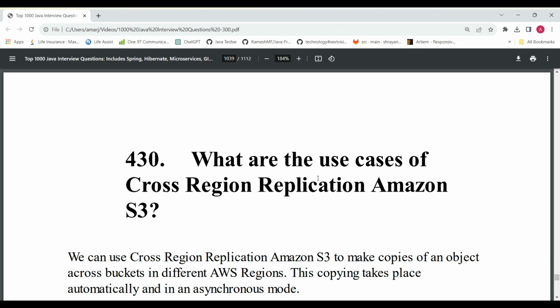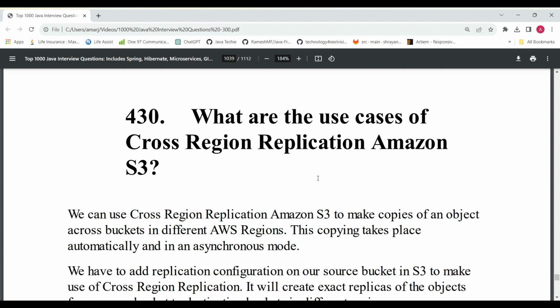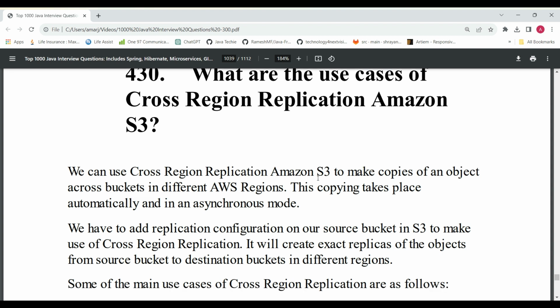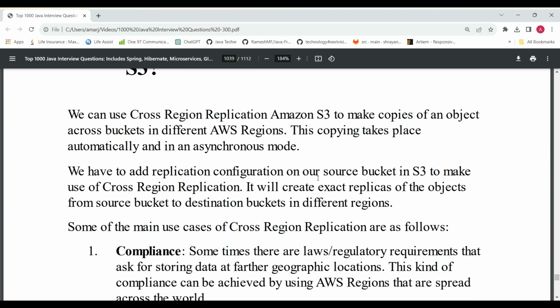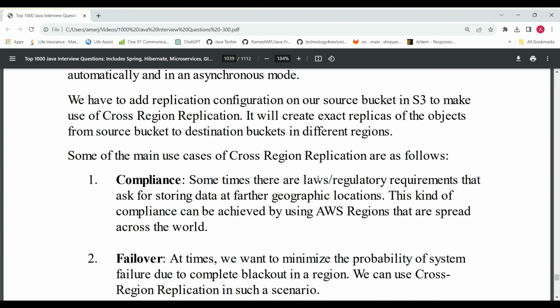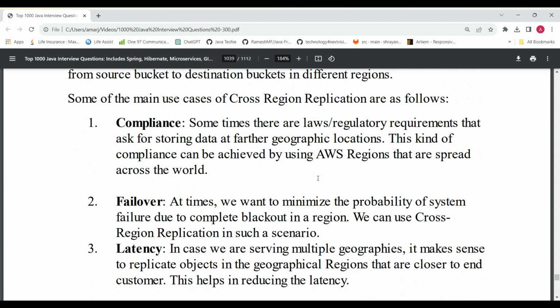And the next question will be, what are the use cases of cross-region replication in Amazon S3? What is the use, when to use it, and why are we using it? It is used mostly to copy objects across buckets in different AWS regions. There are multiple use cases of cross-region replication, as follows: compliance, failover, and latency.